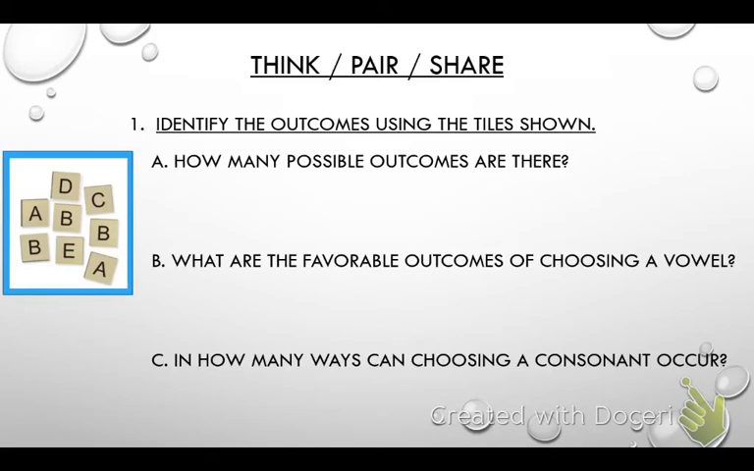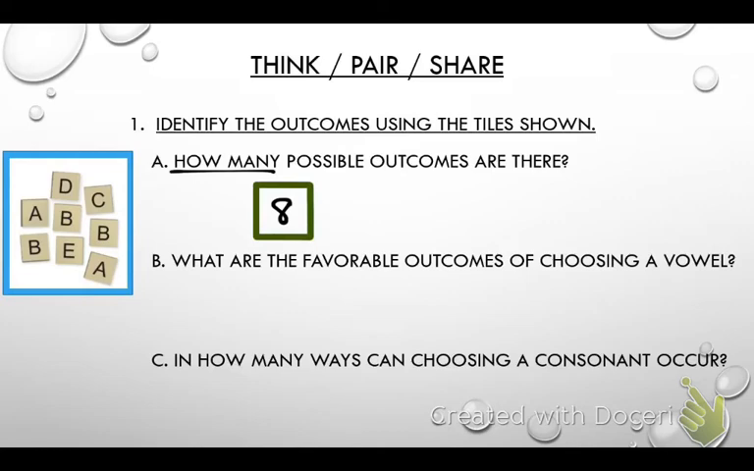All right, let's talk through this. The first one says how many possible outcomes. So remember, anytime it says how many, you're wanting a number. Guys, how many possible outcomes are there over there on the tiles? 8 is correct because there are 8 different tiles.